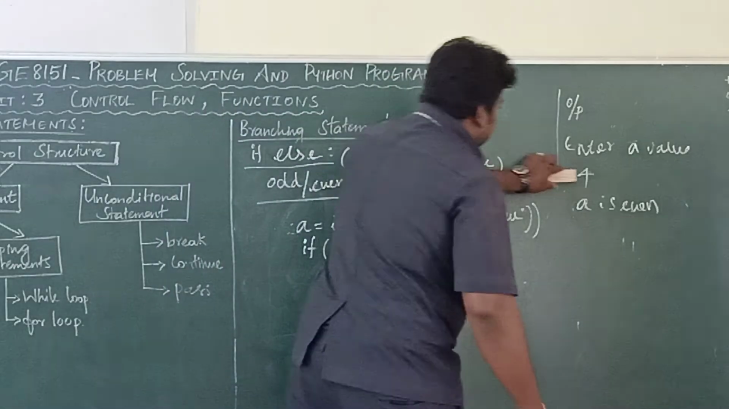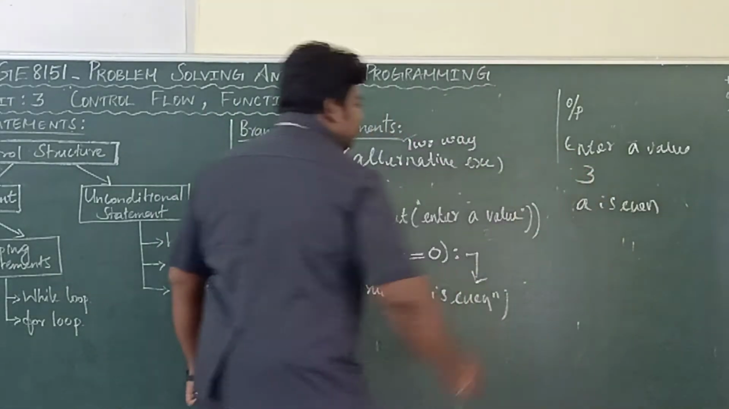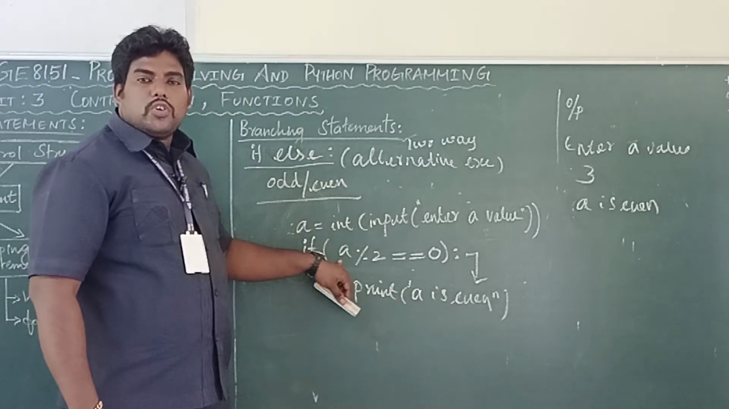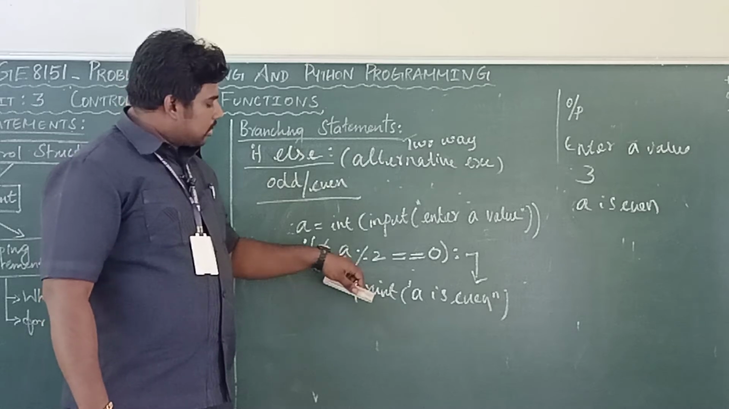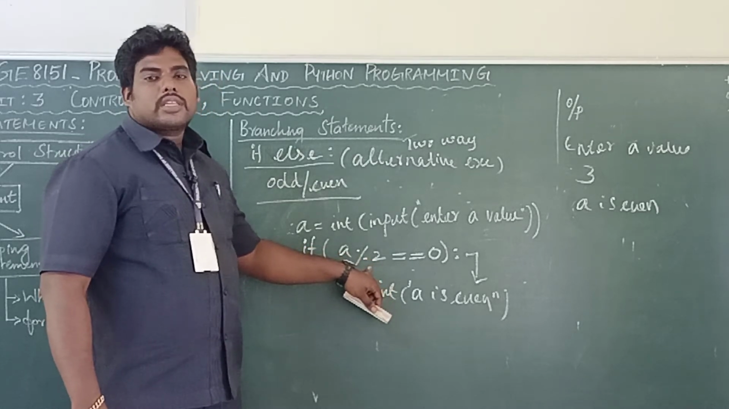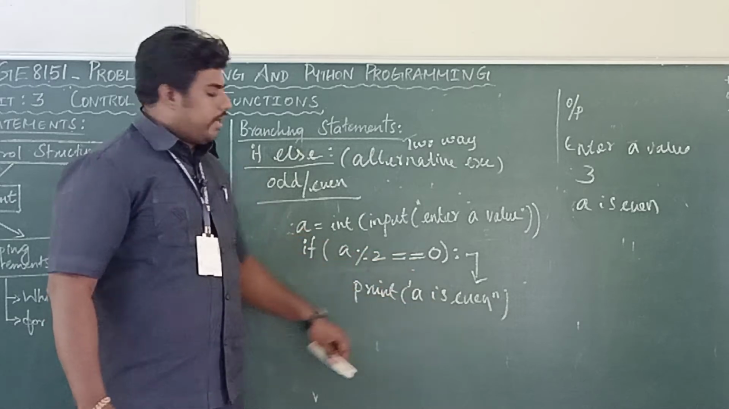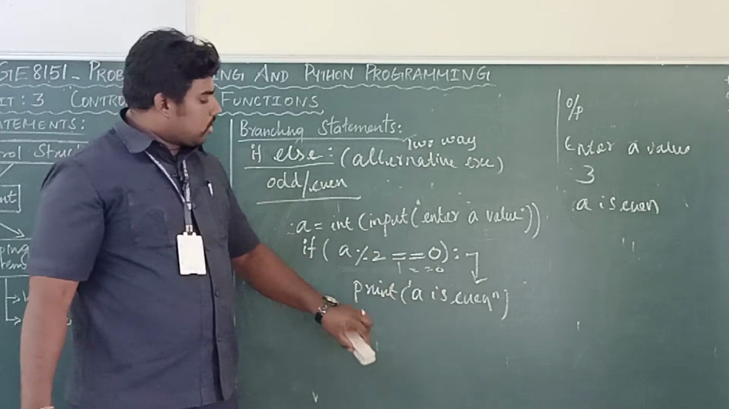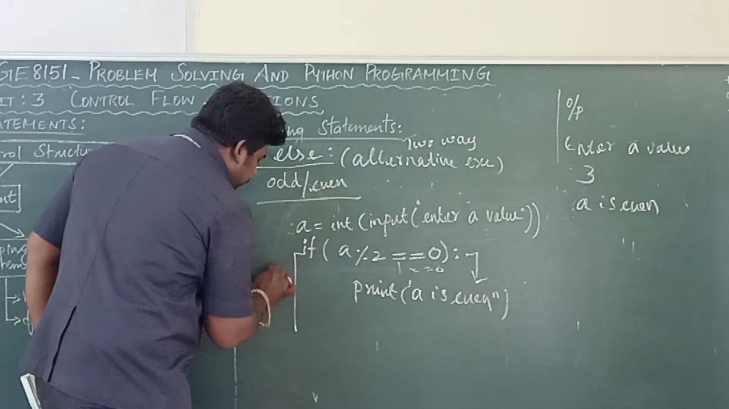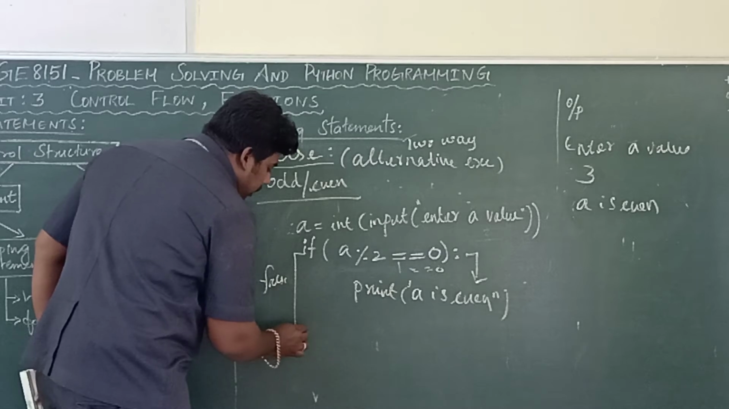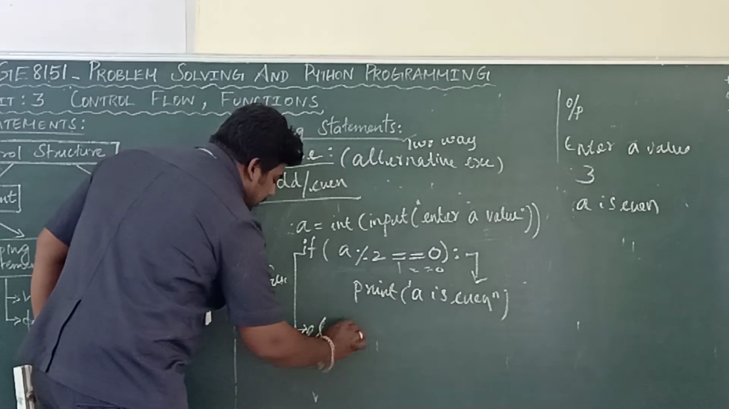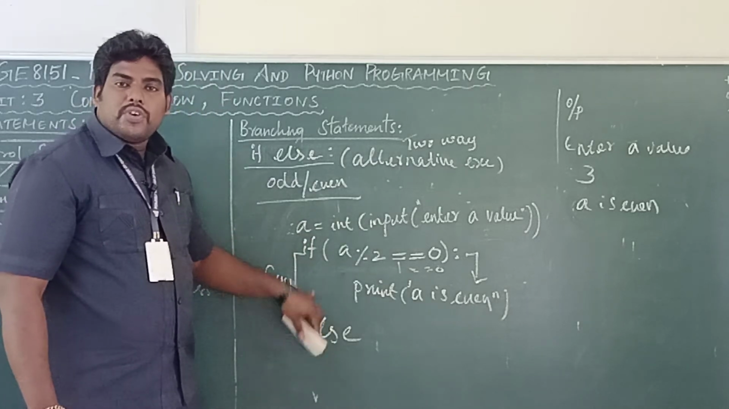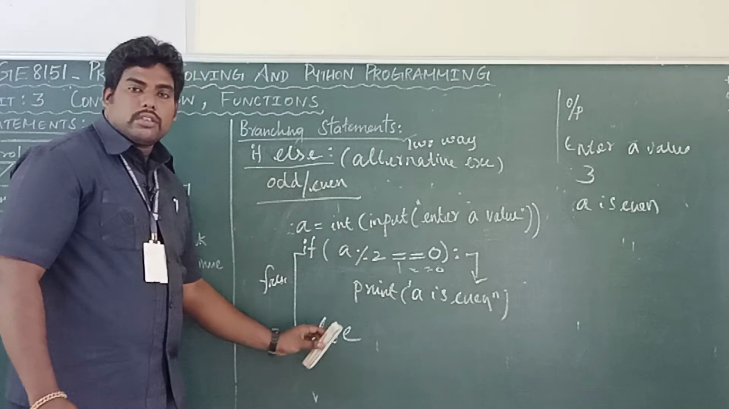Suppose my input is 3. Now what will happen? It's a two-way execution. Only one way I completed. 3 divided by 2 means you will get the remainder as 1. 1 equal to 0? The condition is false. So what will happen? It will come to the else statement. See, the if and else must be in the same line. Keep it in your mind.